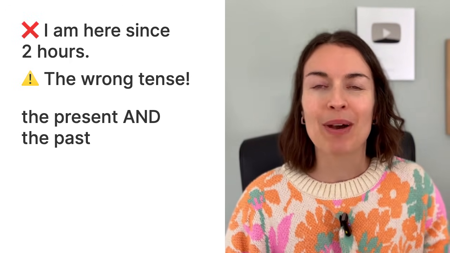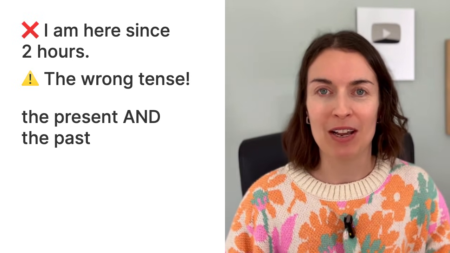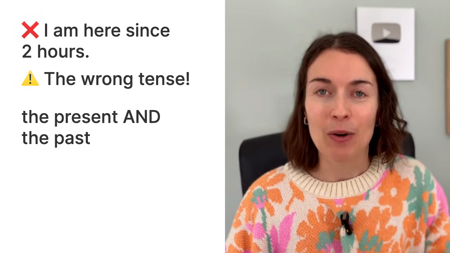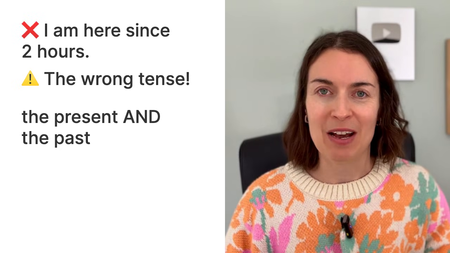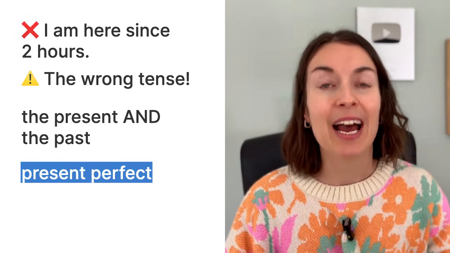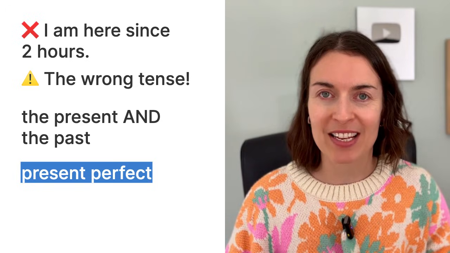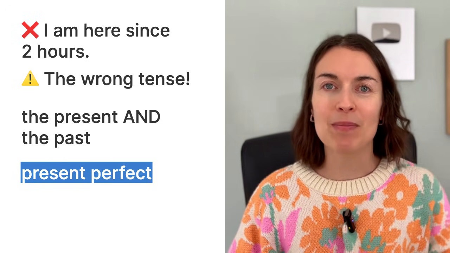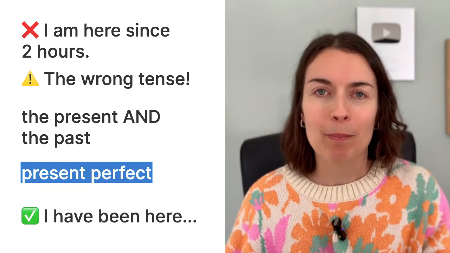So I'm talking about the whole period of time between when I arrived and now, including now. So the past and the present. That's why I need the present perfect, not the present simple. So not I am, but I have been.